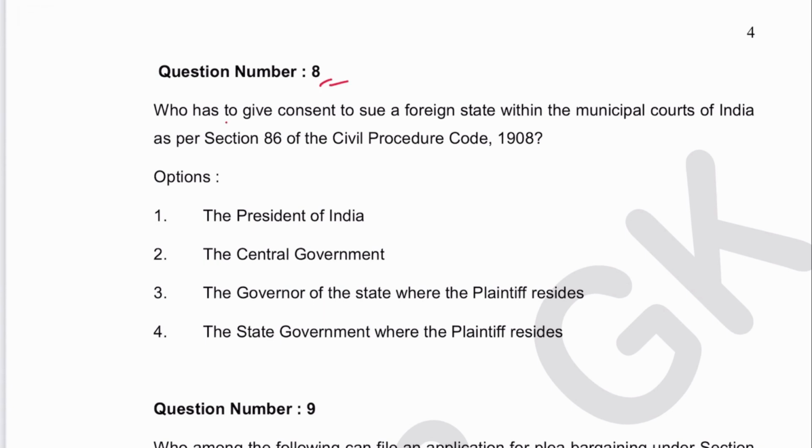Next is 8. Who has to give consent to sue a foreign state within the Municipal Code of India as per section 86 CPC? President or central government? Central government gives the permission. 2 is the answer.